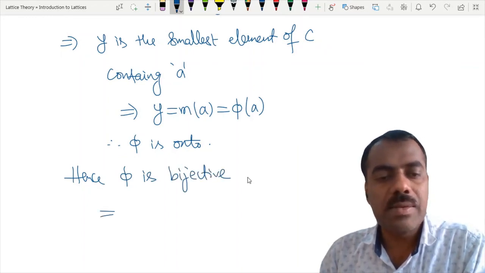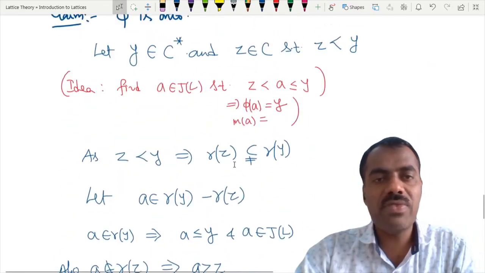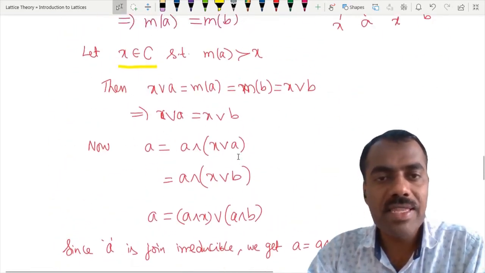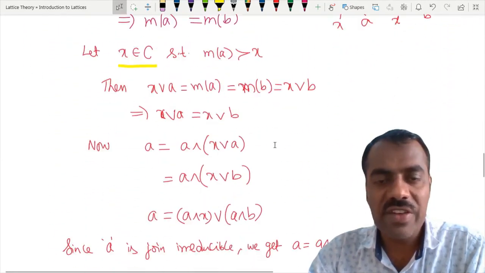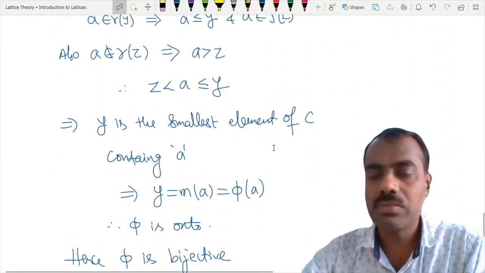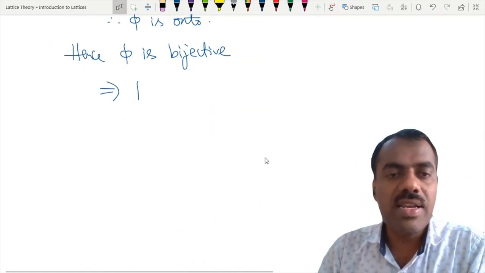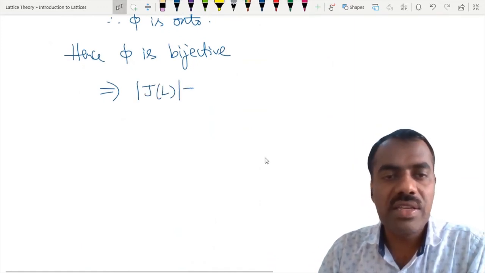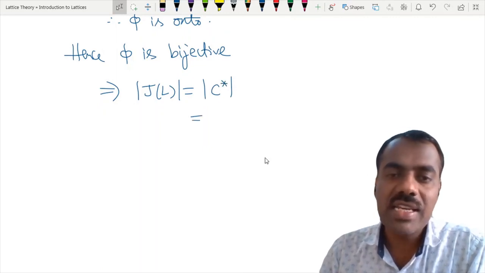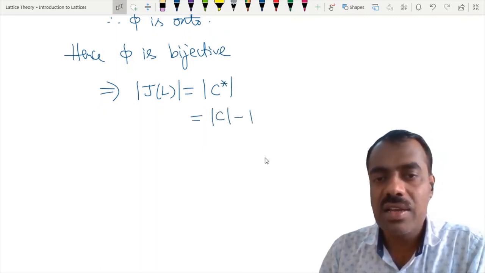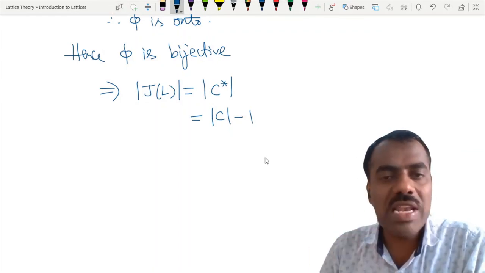If phi is a bijective map between two finite sets, then the cardinalities are equal. That means the cardinality of J of L is the same as the cardinality of C star. But what is the cardinality of C star? It is the cardinality of C minus 1, since only the 0 element won't be there.